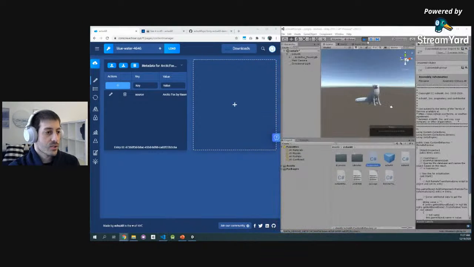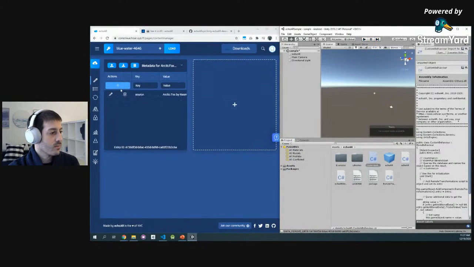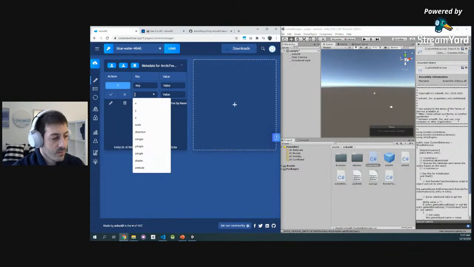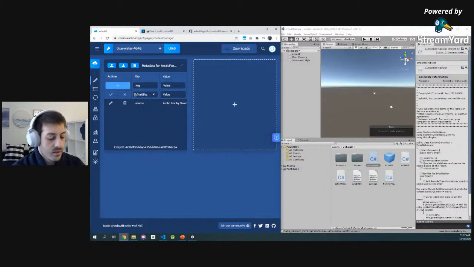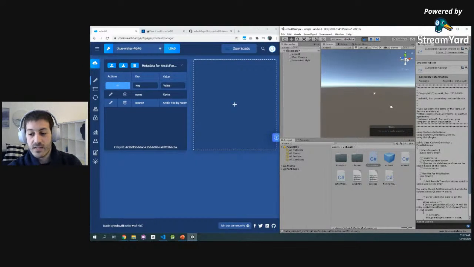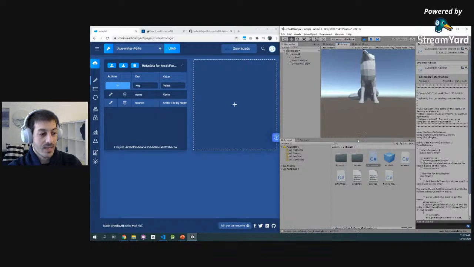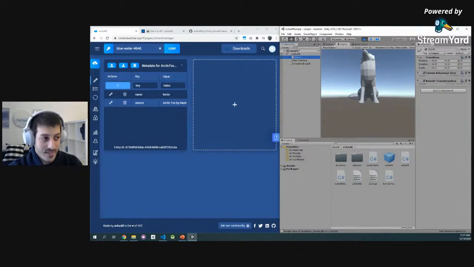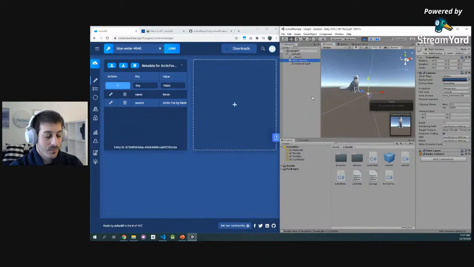Well, let's see what we have here. We know that it could be a name. I can add any text here, but we know that it expects a name. So let's add a name like Kevin for our fox and press play. Data will stream from the cloud to the game engine again. And there you go. We have our fox, but now it's named Kevin. How cool is that? So super, super simple.